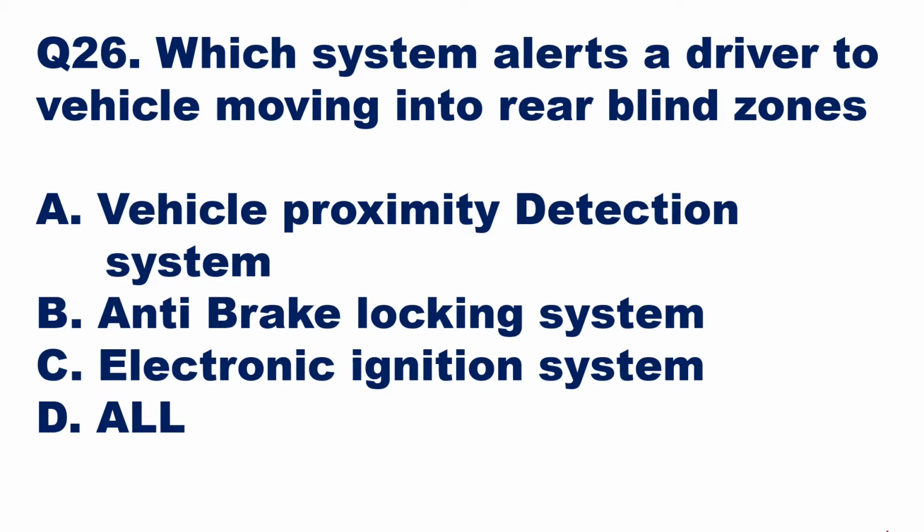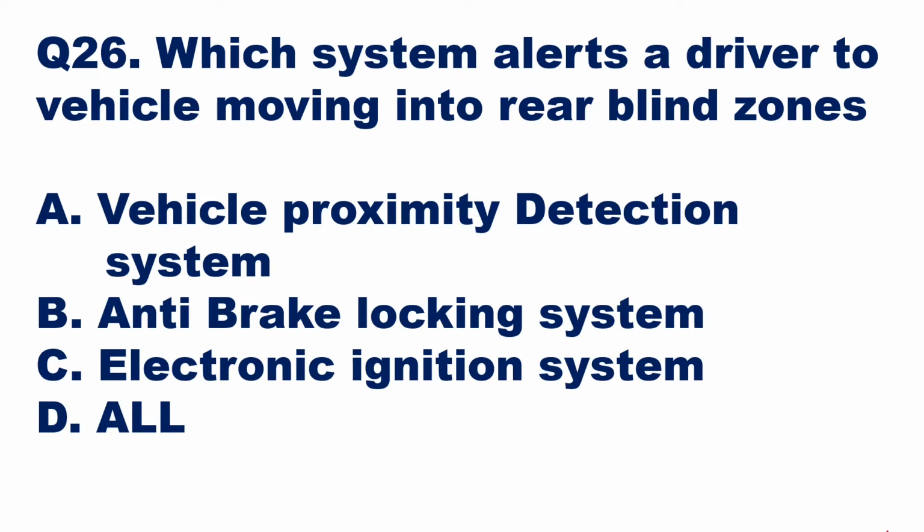Then we'll go to the next question, question number 26. Which system alerts a driver to vehicle moving into rear blind zones? Okay, so which system is alerting? This system is called as vehicle proximity detection system. The main application of vehicle proximity detection system is to alert a driver to the vehicles moving in the blind zones, rear blind zones behind it.